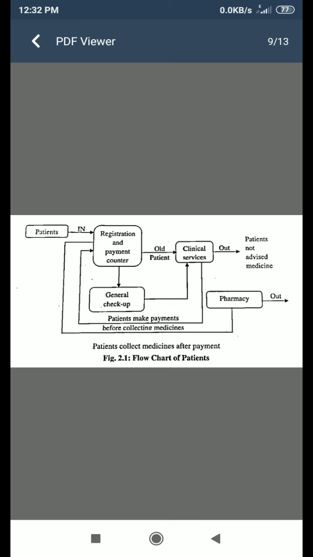Registration is to register the patient. At the general checkup counter, the physiological parameters like height, weight, etc. are noted by the nurse. She directs the patient to the respective clinic depending on the complaints and symptoms in the registration card.